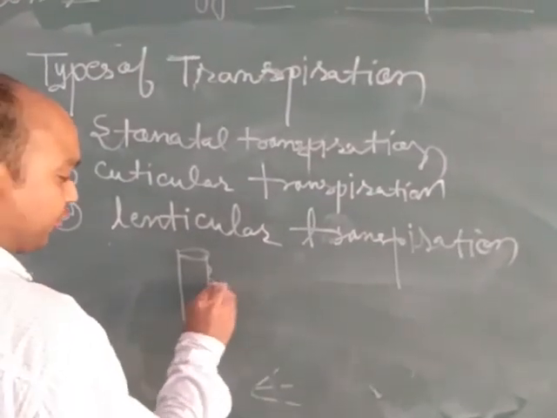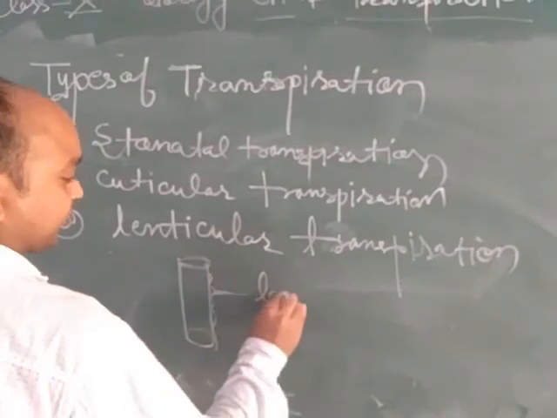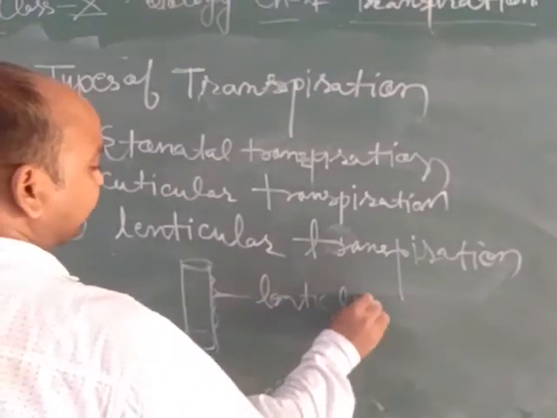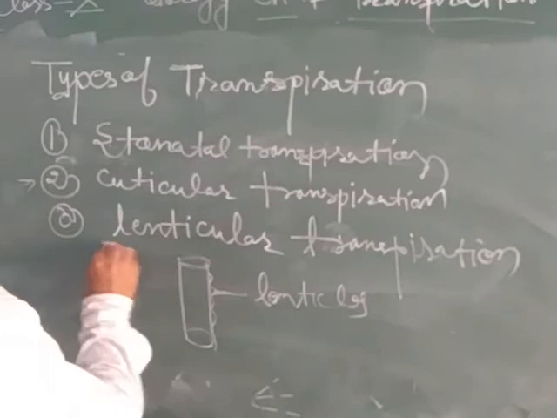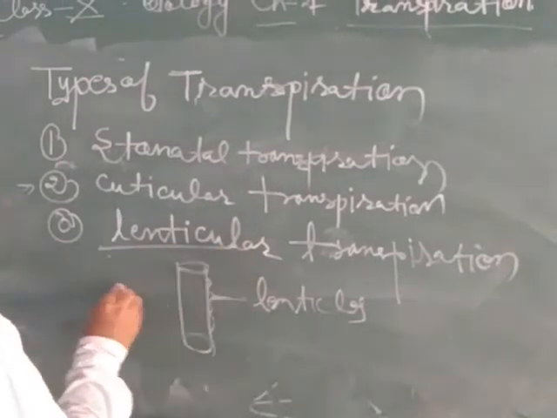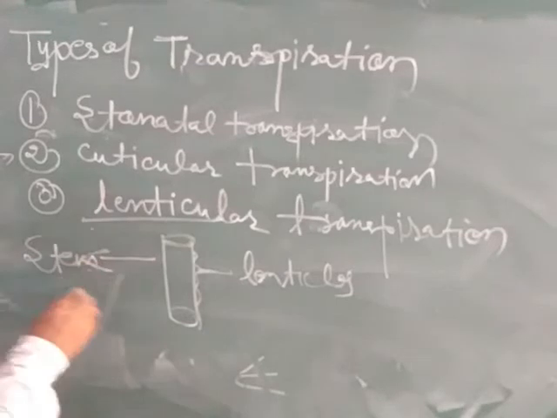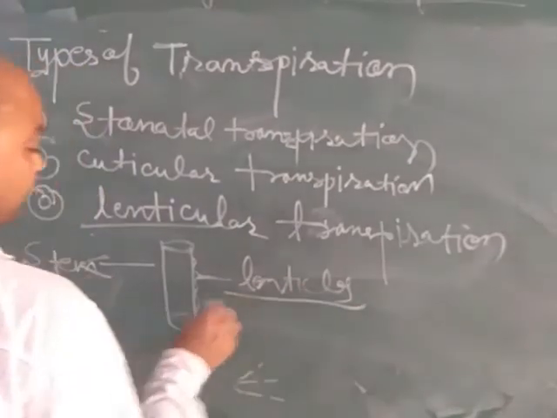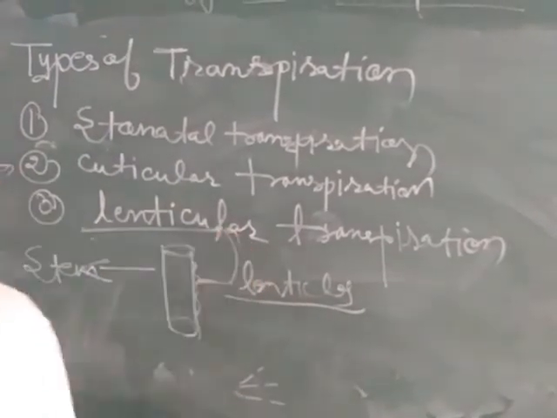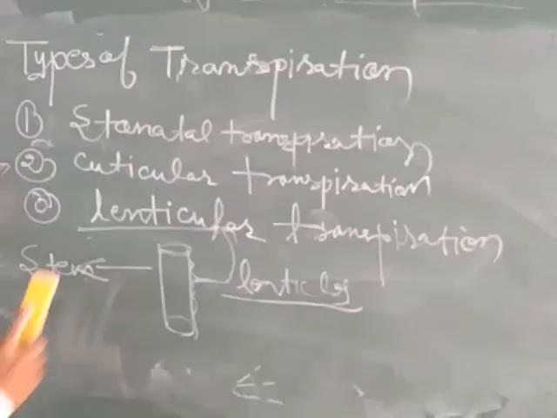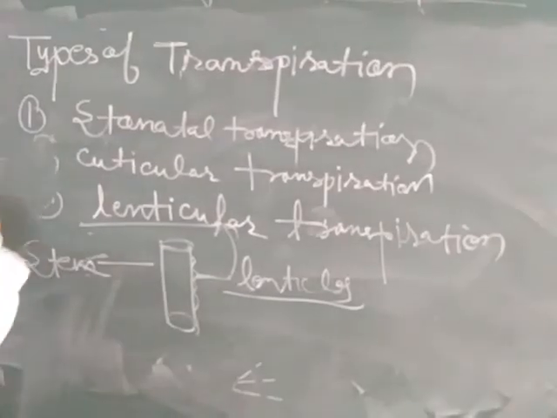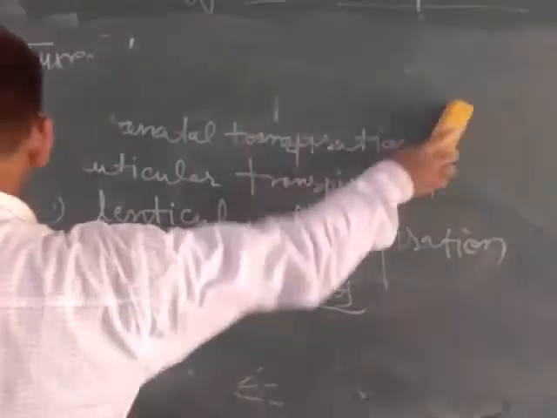There are minute pores called lenticels. Lenticels are responsible for the loss of water from the stem. This type of transpiration is known as lenticular transpiration.